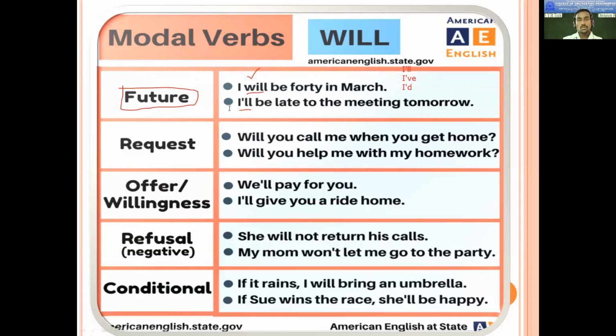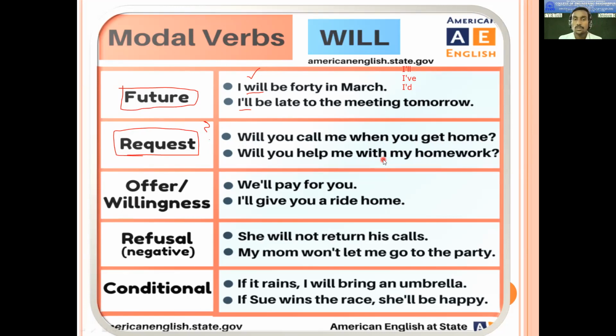Okay. So after that, we will talk about the second use. What is it? Will is used for request also. So how to make a request with will? In the form of a question. Like this: Will you call me when you get home? Will you help me with my homework? Or you can also say, will you help me? Will you close the door? Will you pass the salt? You can use a number of things.